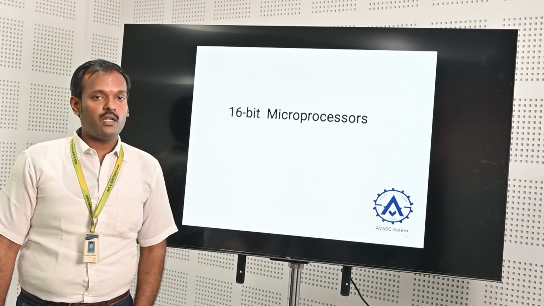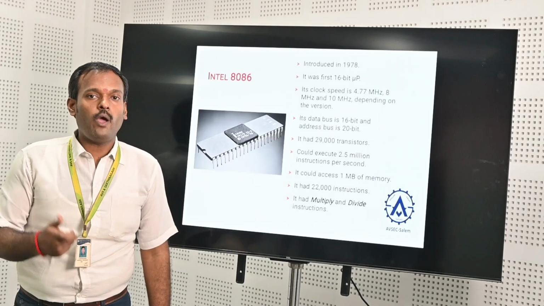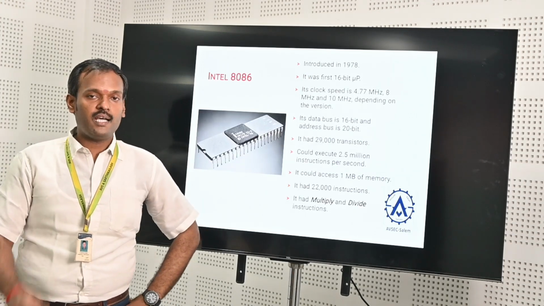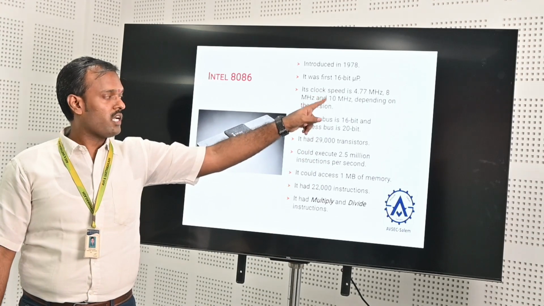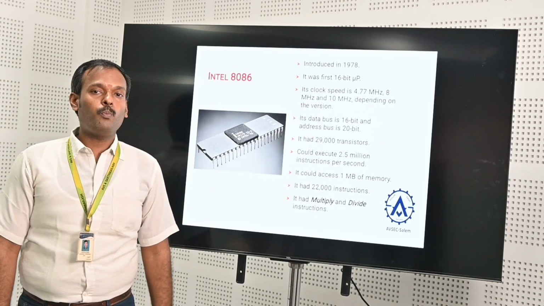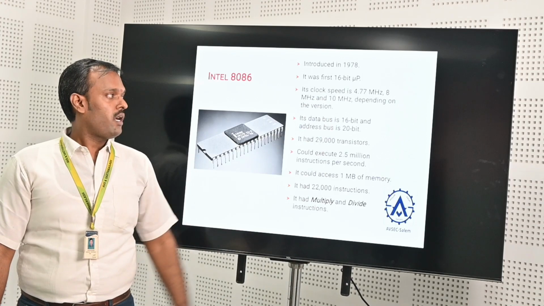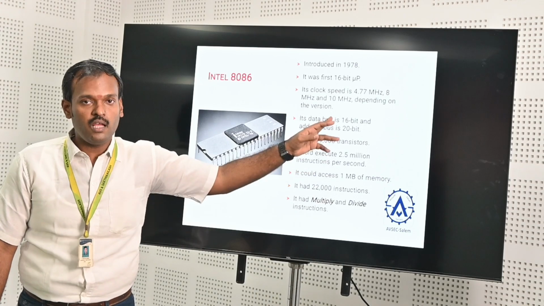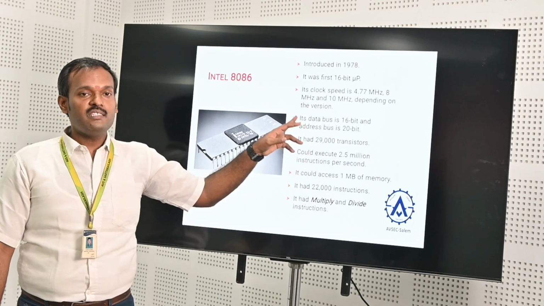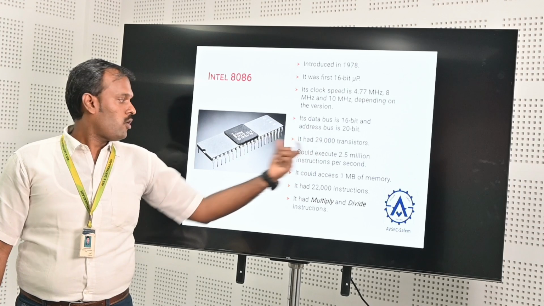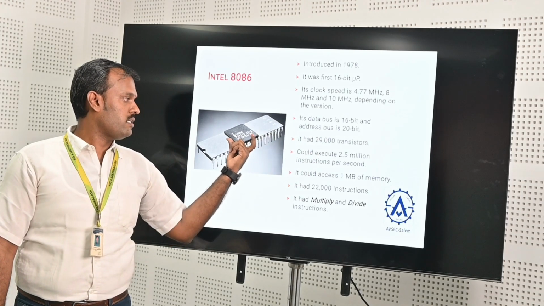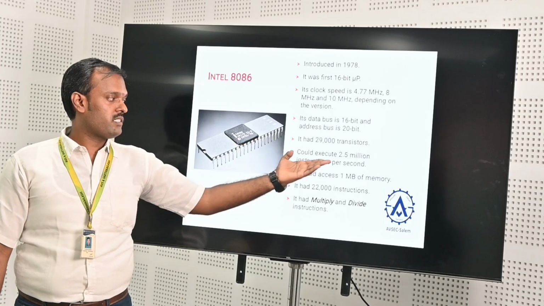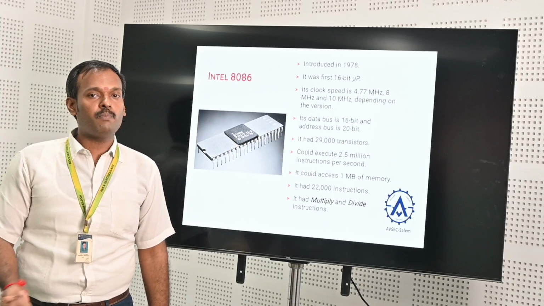Next, the 16-bit processor, which we can say is the 8086 processor. It was introduced in 1978. It is 16-bit, and the clock speed is 4.77 megahertz. It has various clock frequencies available: the second is 8 megahertz, and the third is 10 megahertz. It has a 16-bit data bus, and it also has 29,000 transistors joined together. At maximum it performs 2.5 million instructions per second.